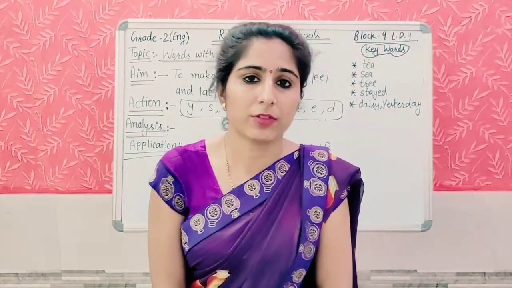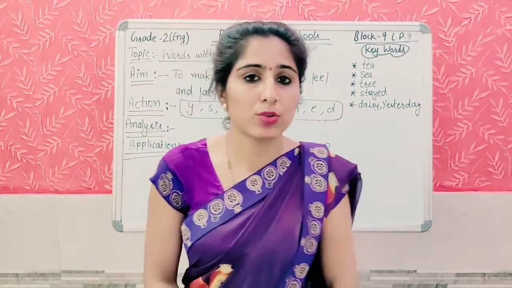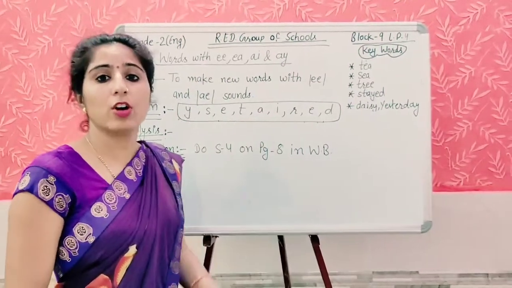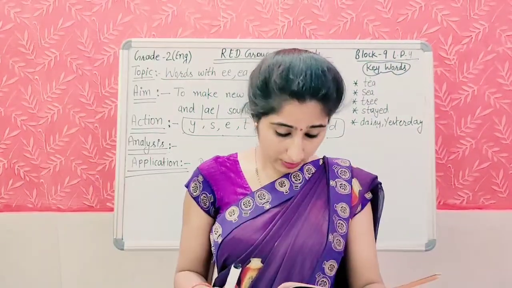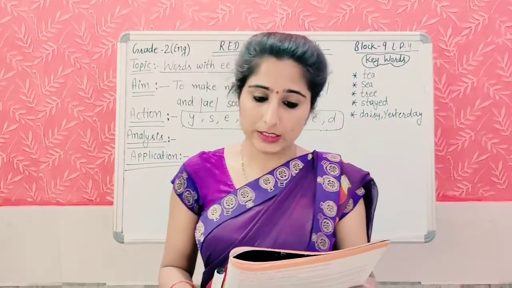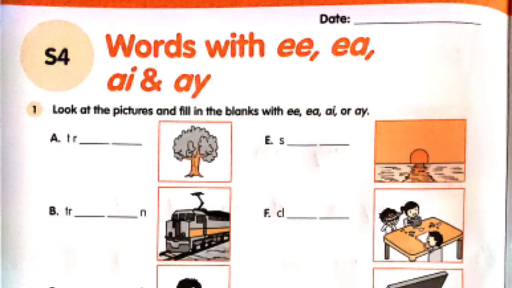Students, now it is time for application part. What will you do? You will complete S4, which is given on page number 8 in your workbook. In your workbook, page number 8, S4, words with EE, EA, AI or AY sound. First question is, look at the pictures and fill in the blanks with double E, EA, AI or AY sound. Look at the picture. Through the pictures you can easily fill up these blanks.